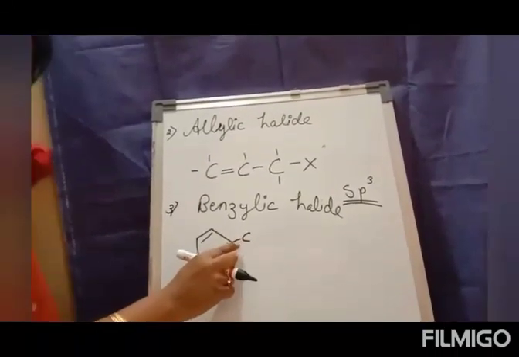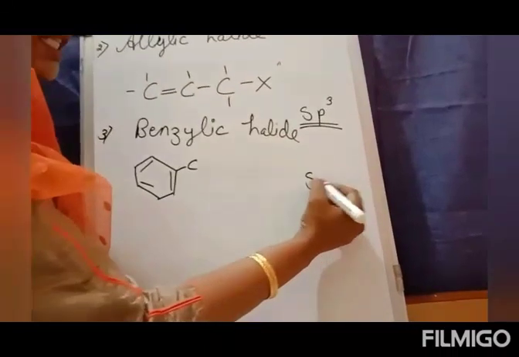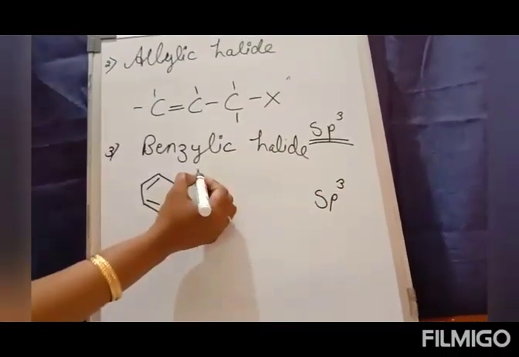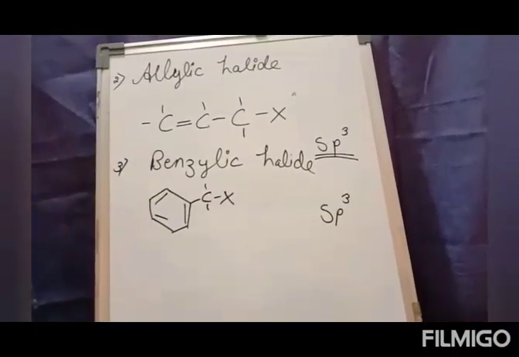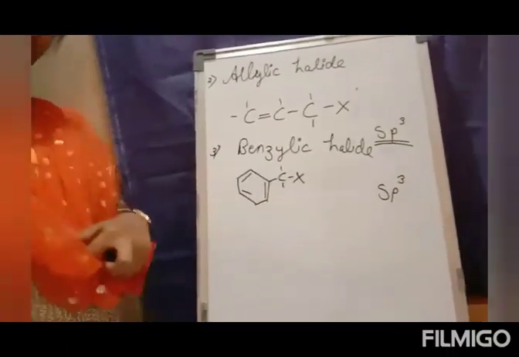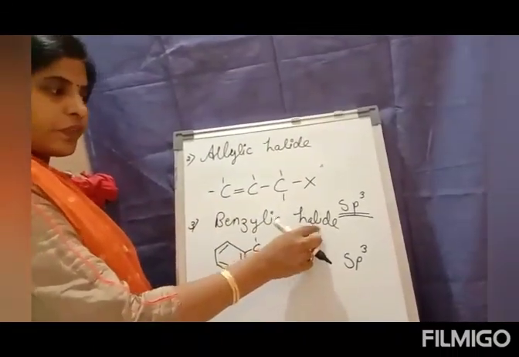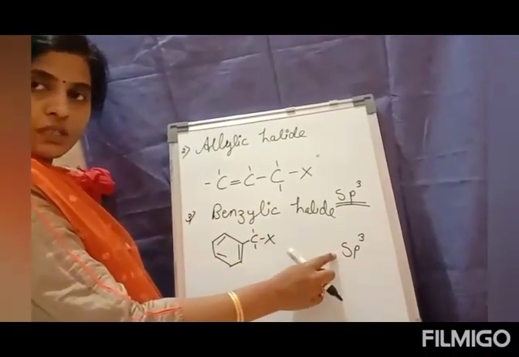Again this carbon is having single bonds, so again it is sp3 hybridized and the halogen will be bonded to it. So I have the third classification of monohalogen compound, the benzylic halide. Here the hybridization is sp3. Again here also it is sp3.